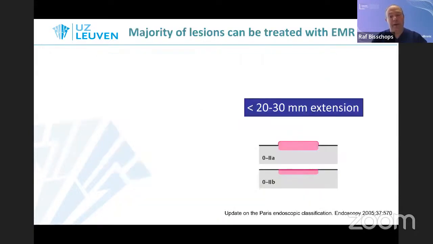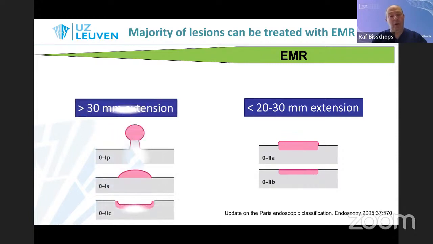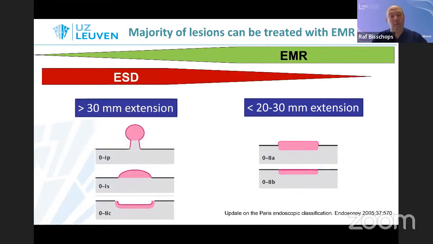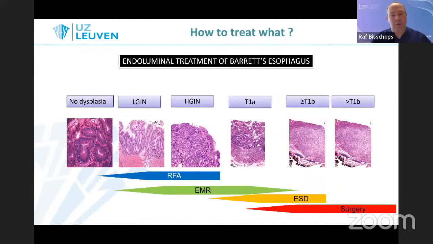We tend in our practice to remove most of the lesions with EMR. So most of them are flat and 20 to 30 millimeters, but when they get bigger and become more bulky, then we consider to perform an ESD nowadays. So EMR is the preferred resection technique, but ESD is gaining interest, and we can resect lesions up to superficial submucosal invasion, provided they have no lymphovascular infiltration and are not poorly differentiated. Extended criteria should be regarded as experimental and entered in follow-up protocols. So this covered the resection technique and selection of patients.